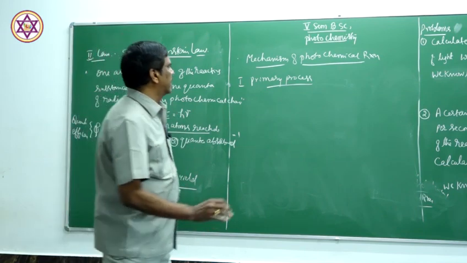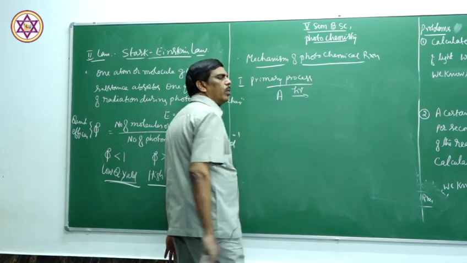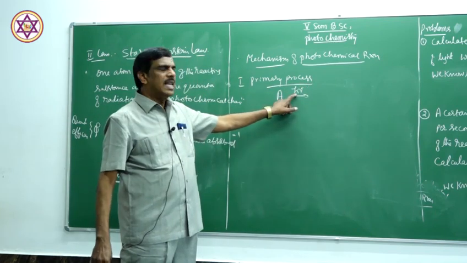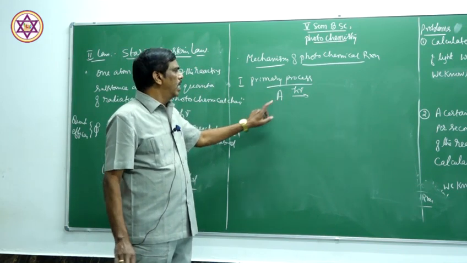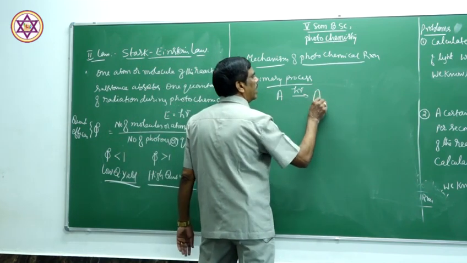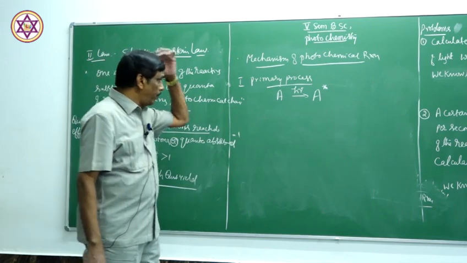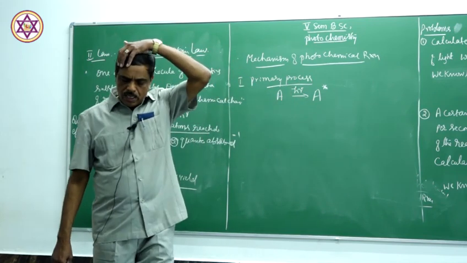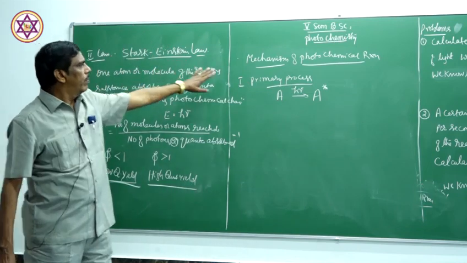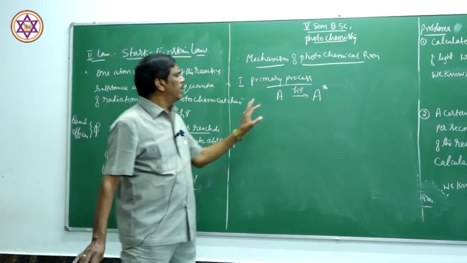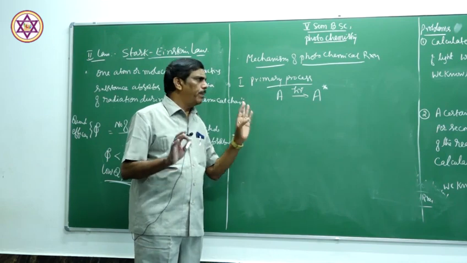So when a substance is irradiated with radiation, each molecule or atom of the reacting substance A absorbs one photon of radiation and undergoes excitation, represented by A star. For the primary process, the Stark-Einstein law holds good: one photon per molecule, one photon per atom.